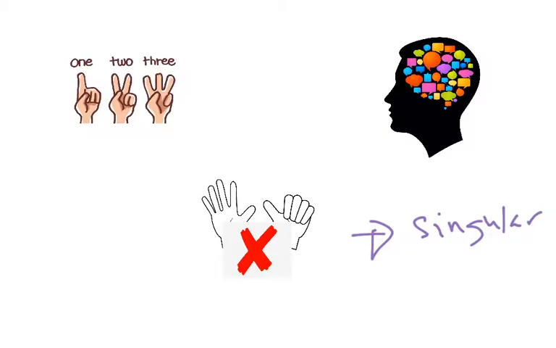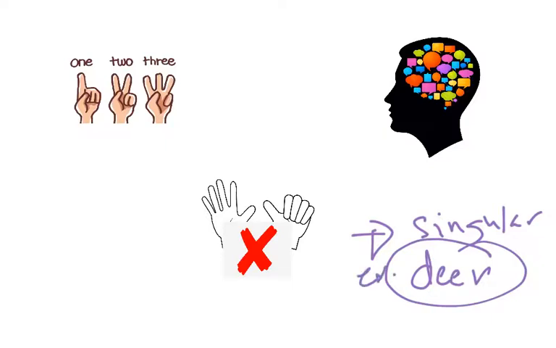Similar to how we talked about fish or sheep or deer, those words are also non-countable, even though they feel like they could be countable, but they are actually not. You cannot count these deer, sheep, or fish. So those are also non-countable in a way, and they don't have a plural form.